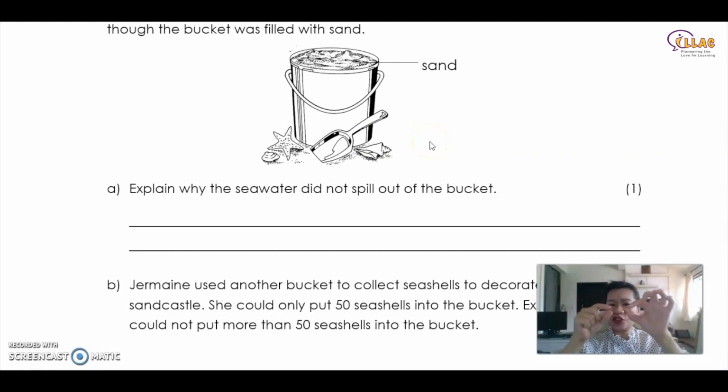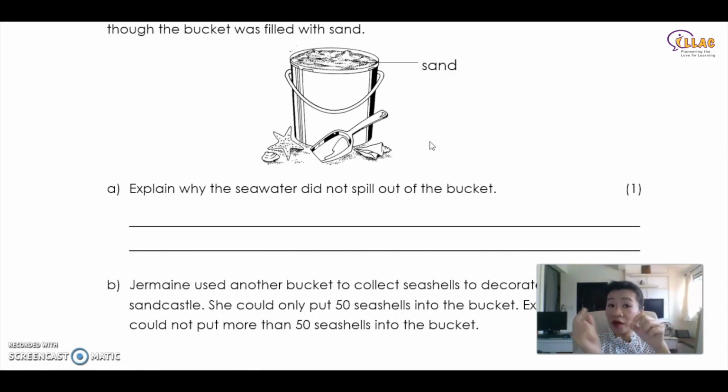The reason is because the sand is a solid. They are small little cubes, right? You can imagine them as small little cubes. Between the cubes, they actually have space. They can't completely fill up every single part of the space inside the pail. So because there are small little holes inside, when you pour the water in, because water has no fixed shape, water goes in and fills up all these little gaps in between the sand grains.